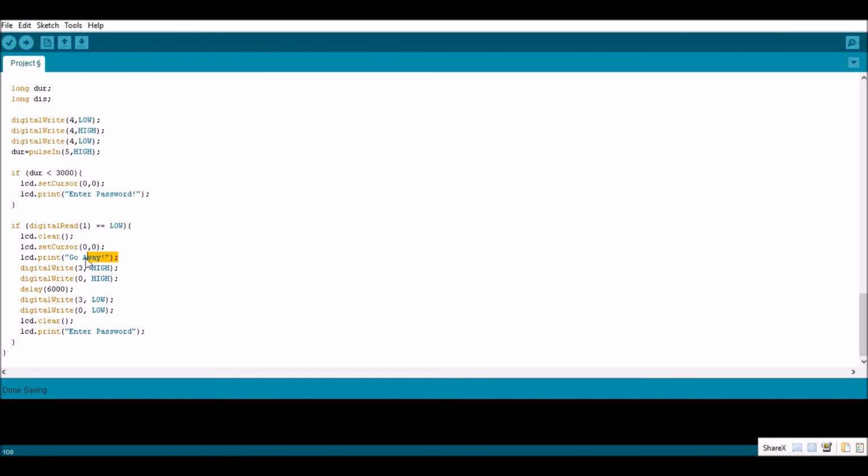So we print out go away and activate the buzzer and the red LED, and then add a delay of 6 seconds, then switch them off. And once again, the system prompts the user to enter the password. And that's it.